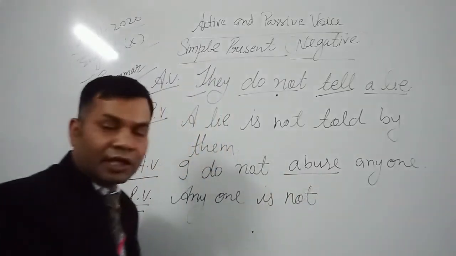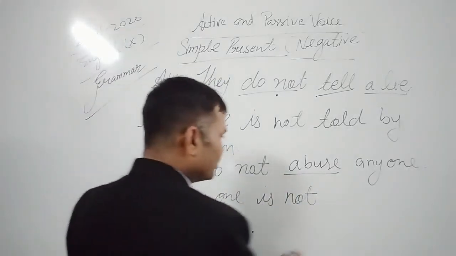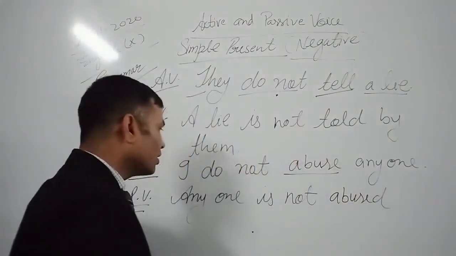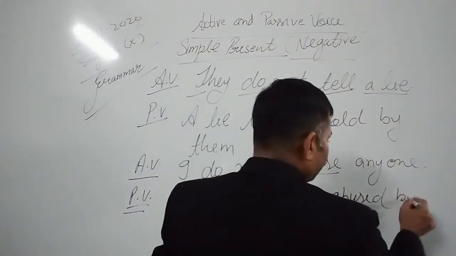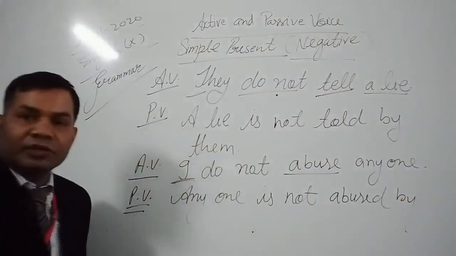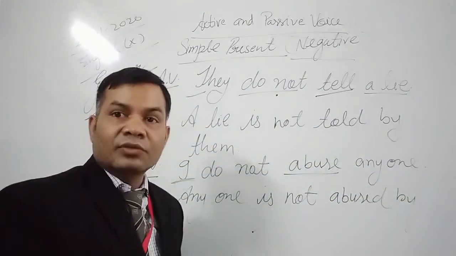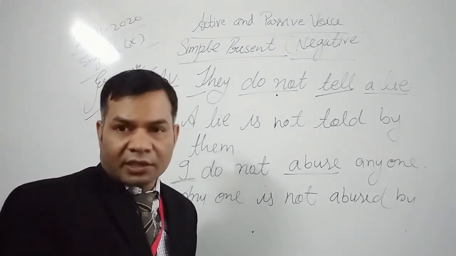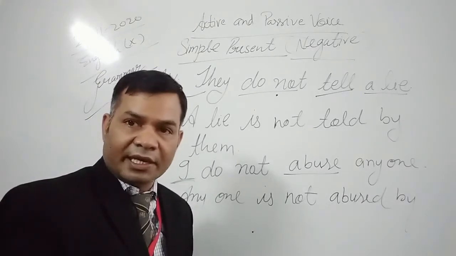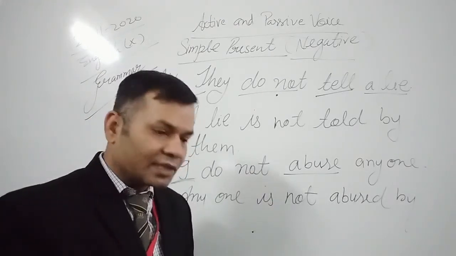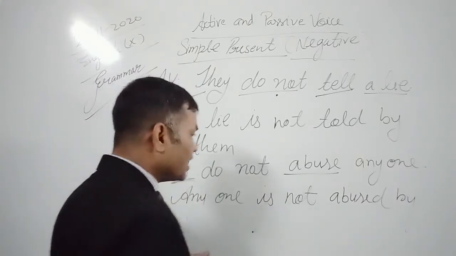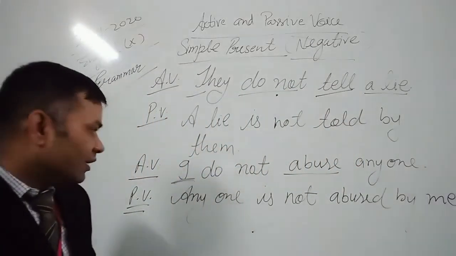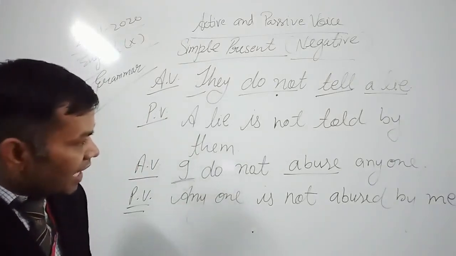Now the third form of abuse is abused. Anyone is not abused. Now as in by, and I also is changed into me. So pronouns are converted. We will discuss later how pronouns are converted while changing a sentence from active voice to passive voice. So I becomes me. Anyone is not abused by me.